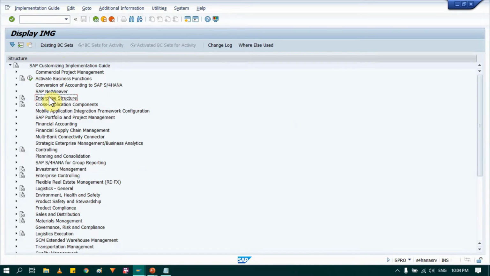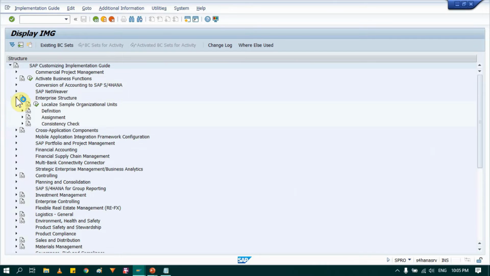Out of that, while maintaining enterprise structure, we will do all activities under the Enterprise Structure tab. Open this tab. Under this tab, you will find two options. First one is Definition and second one is Assignment. So these are the two parts.